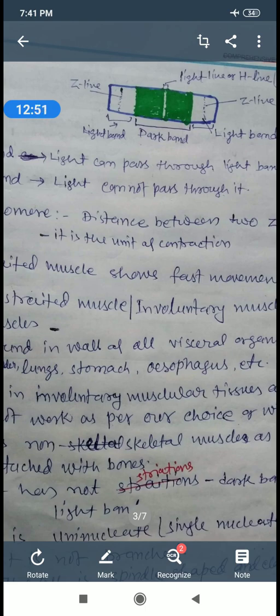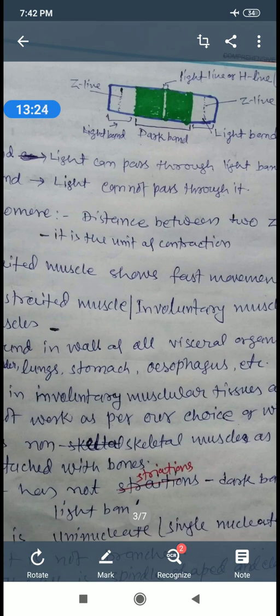Light band, dark band, then light band. Light can pass through the light band and light cannot pass through the dark band. Sarcomere, we want to introduce a term, sarcomere. Sarcomere is the unit of contraction, the distance between two Z lines.